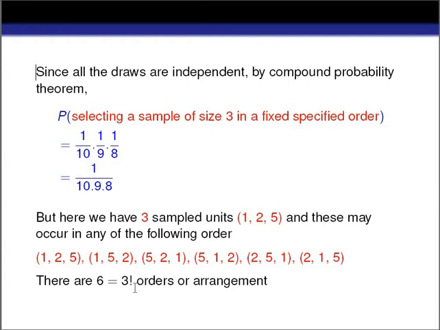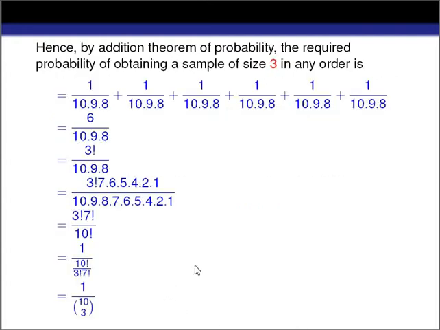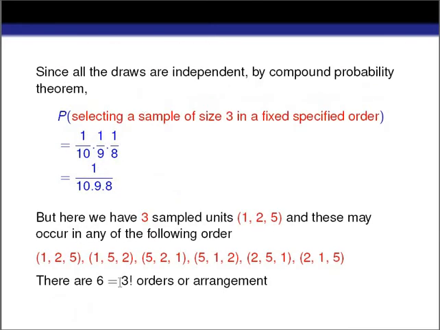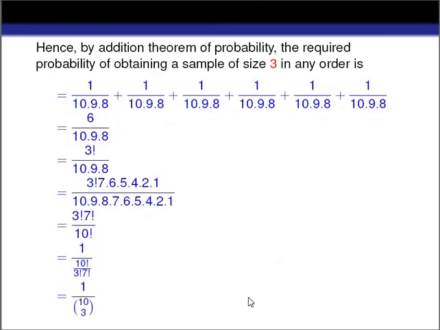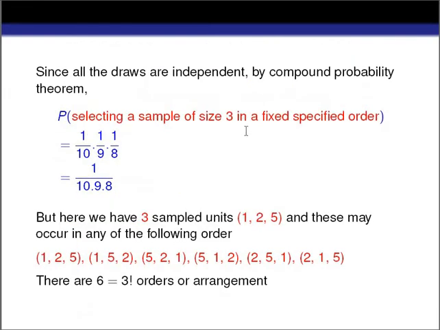If we use this, then by the addition theorem of probability, the required probability of obtaining a sample of size 3 of any order is equal to what? This is the probability of selecting 1 2 5, this is the probability of selecting this one, and again this is the probability of selecting this one.